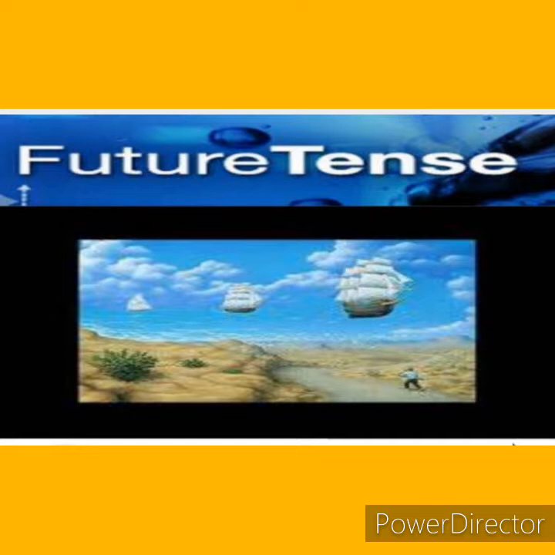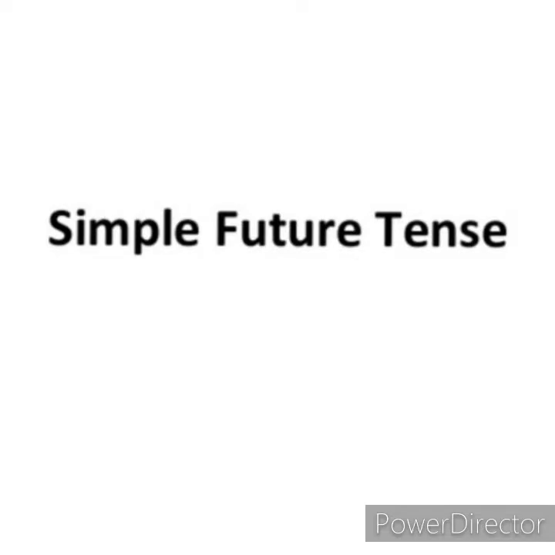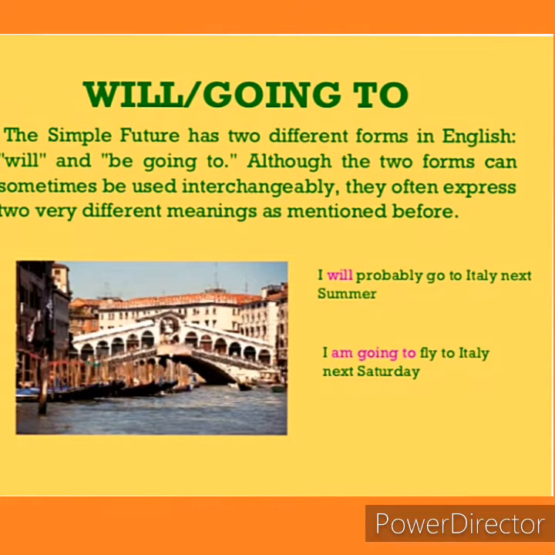Let us start today, chapter 5, talking about the future. Future tense has 4 categories: simple future, future continuous, future perfect, and future perfect continuous. Topic for today is simple future. The simple future has 2 different forms in English: will and be going to. Although the 2 forms can sometimes be used interchangeably, they often express 2 very different meanings.